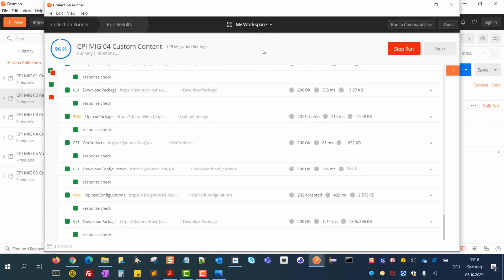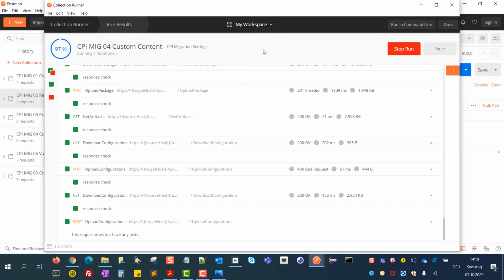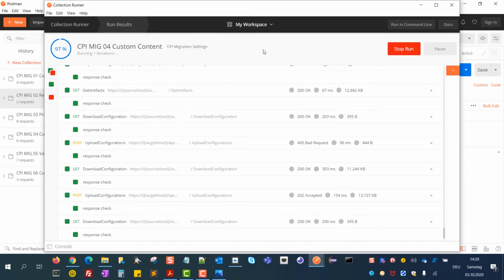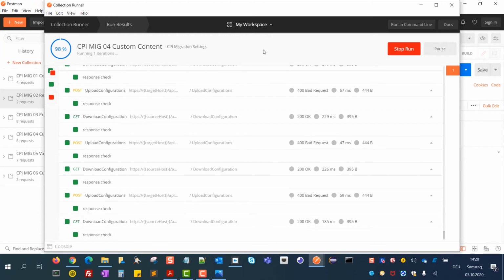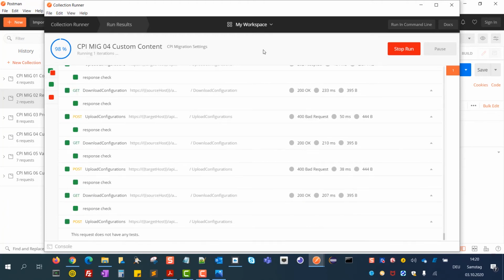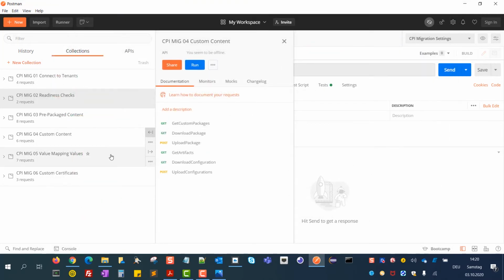And don't be confused by any HTTP response codes. Important is alone the green traffic light at the end of the execution. So every execution successfully passed. Great. So now let's move on to the value mappings.